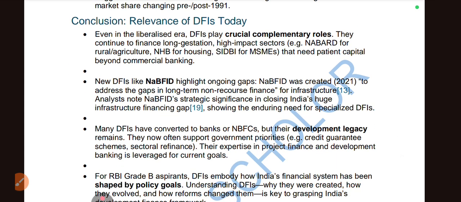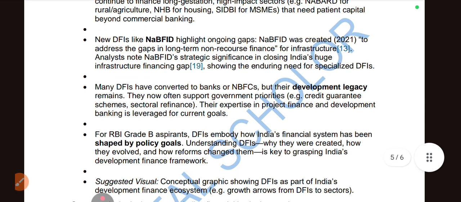Conclusion. Even in the liberalization era, DFIs played a crucial complementary role. They continued to finance long-term projects, which had a high impact and developed our economy. And new DFIs like NaBFID highlighted ongoing gaps. To address the gaps in long-term finance, they built NaBFID.